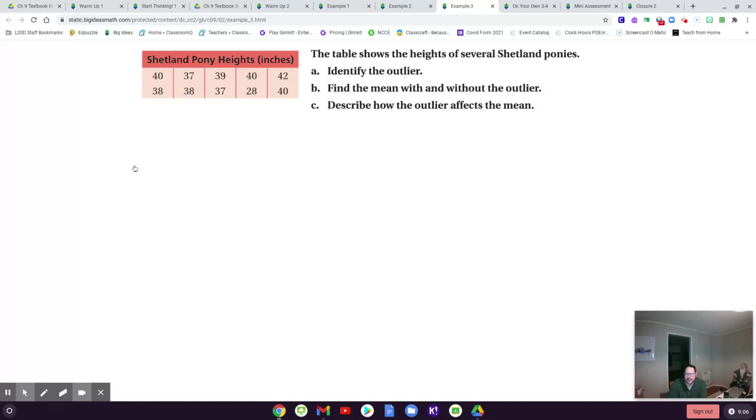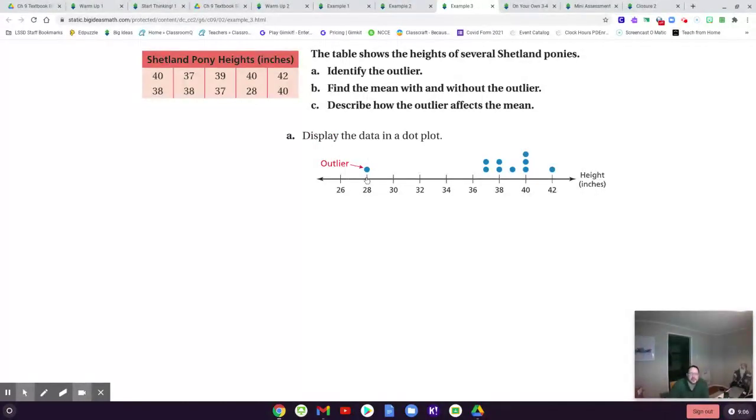One of the Shetland ponies just doesn't belong with the others. So figure out which of those is the outlier. Okay, now this is a lot easier to do if you use a dot plot. So if you display it in the dot plot, so there's all of these data shown on this dot plot, you'll see clearly, oh, it was the one that was 28. That's the outlier. So that tiny little Shetland pony will throw off the average of the mean.